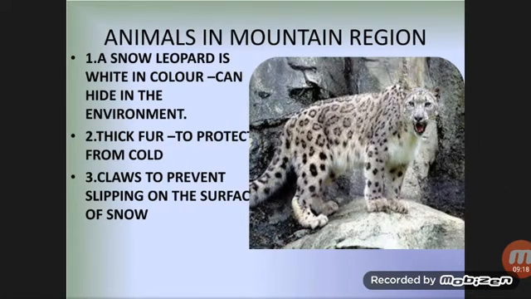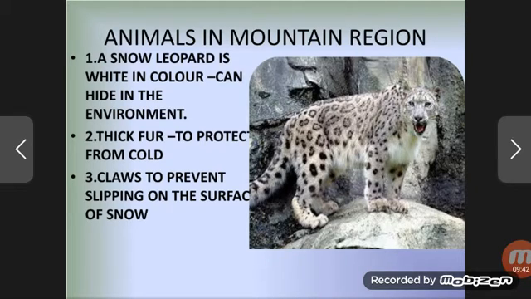Animals in the mountainous region, what kind of adaptations are they having? Let's read about it. Snow leopard. Now we are going to read about snow leopard. You can see in this picture, you might have seen this animal before. A snow leopard is white in color and can hide in the environment. It can camouflage with its environment. It is of white color.